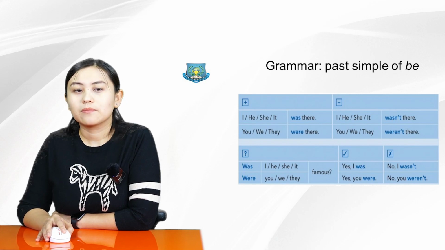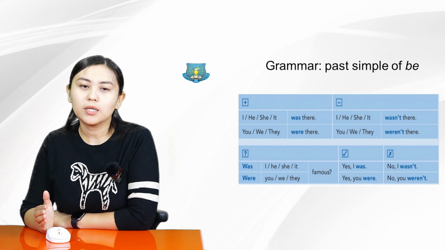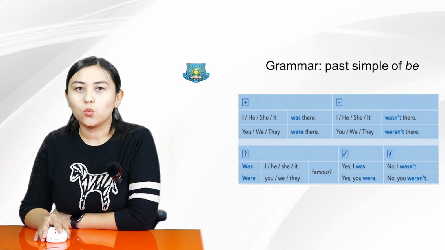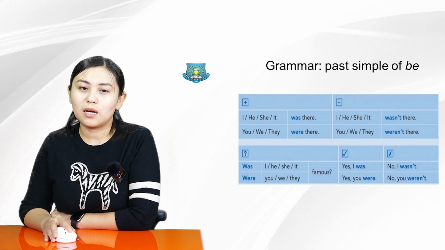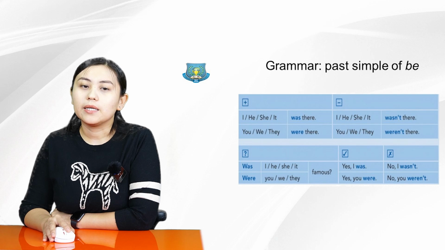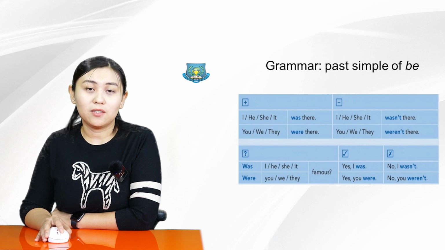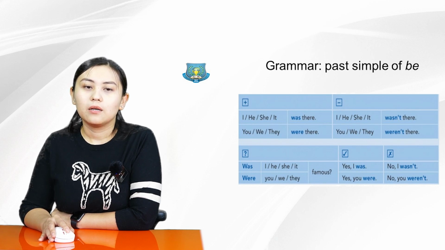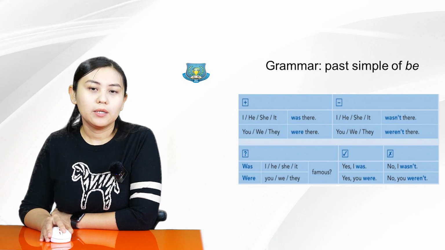Question. When we make a question, we put was and were first, and then the pronouns. Was I famous, or was he famous? Was she or was it famous? Plural form. Were you famous? Were we famous?